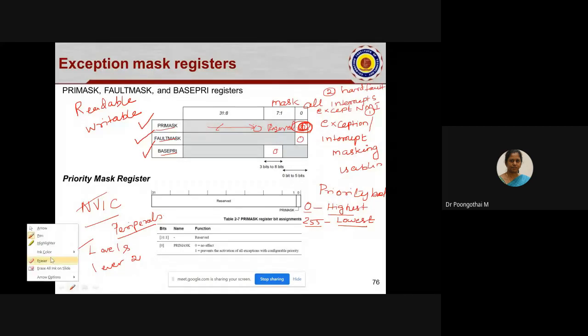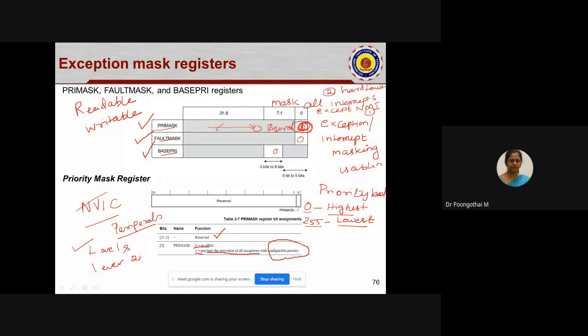Actually, bit 1 to 31 is reserved. If the bit is 0, it does not have any effect on the register, or on your processor side. If the bit is 1, it prevents the activation of all the interrupts except the non-maskable interrupt and hard fault interrupt with configurable priority.